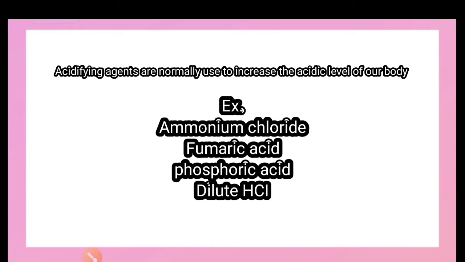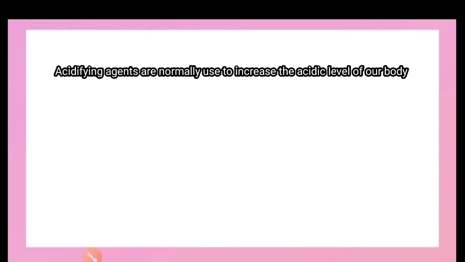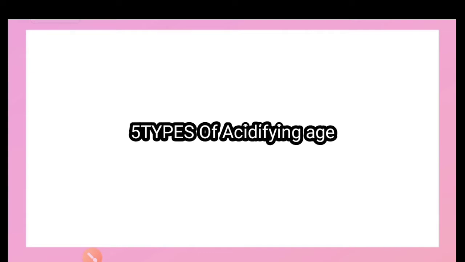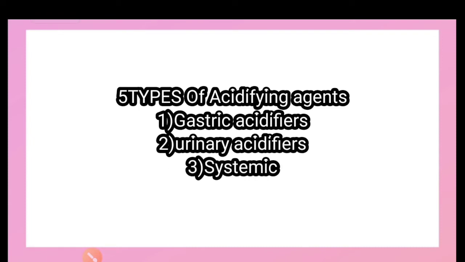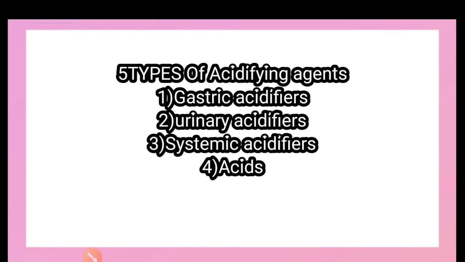These are the agents that are used to acidify the different body fluids of our body, and these acidifying agents are also known as acidifiers. They are broadly classified into four categories: gastric acidifier, urinary acidifier, systemic acidifier, and acids. So these four categories of acidifying agents or acidifiers we will discuss here.